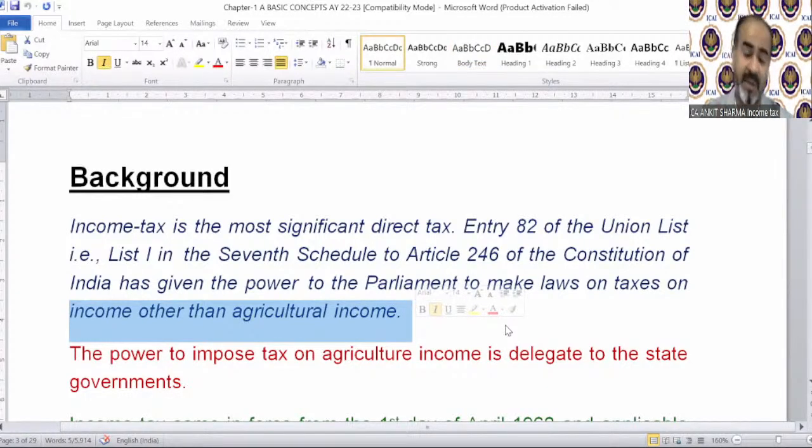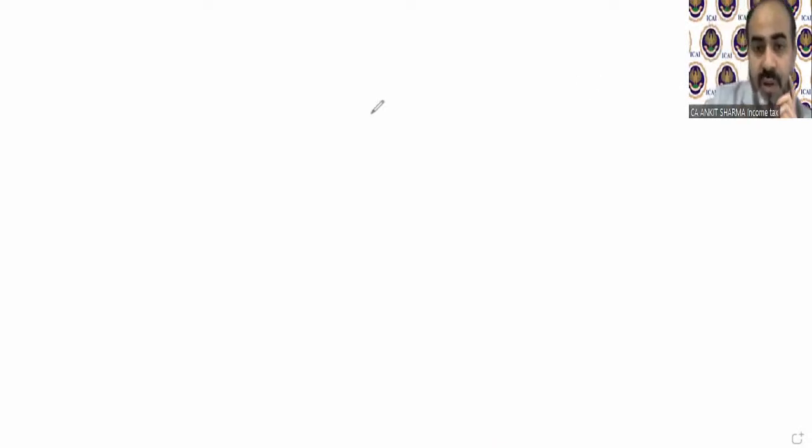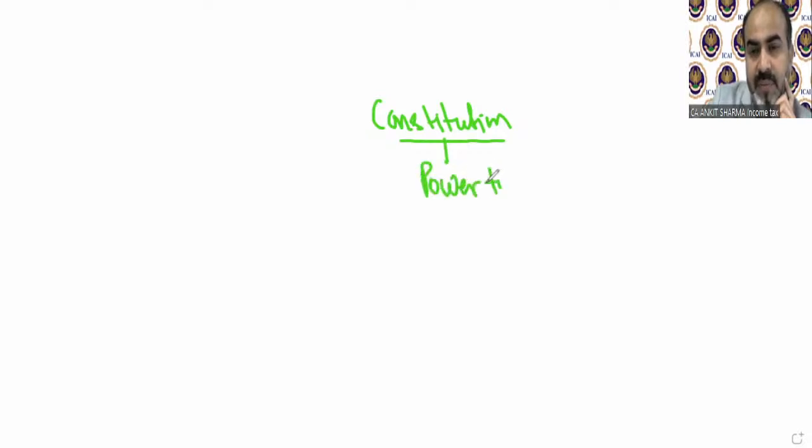The Constitution has divided the power of imposing tax in India into two categories, like this. The Constitution says the power to impose tax on income has been divided into two parts.